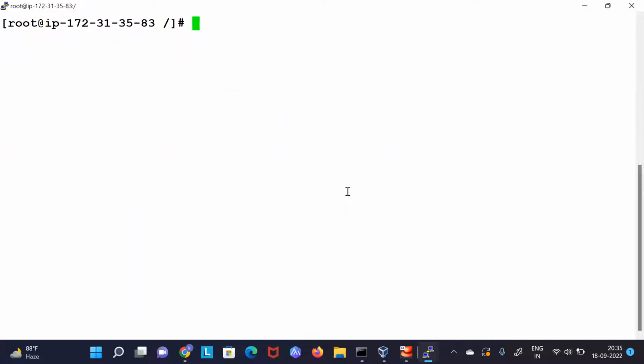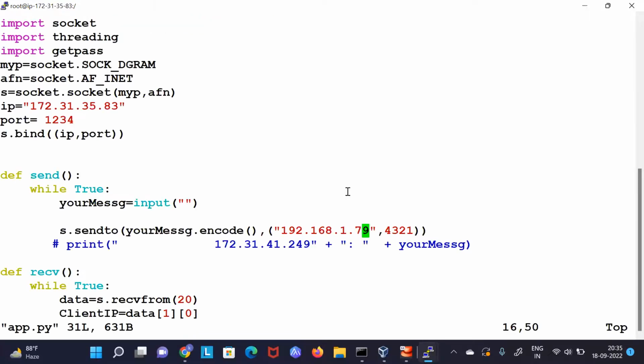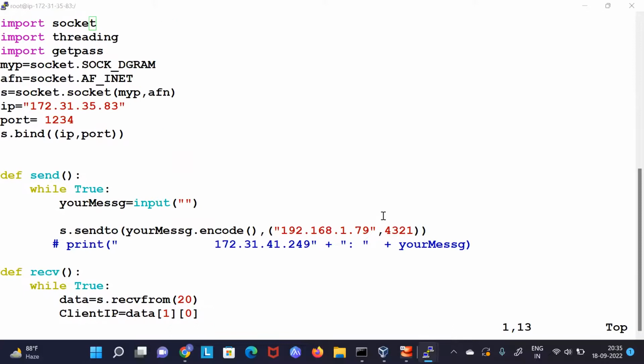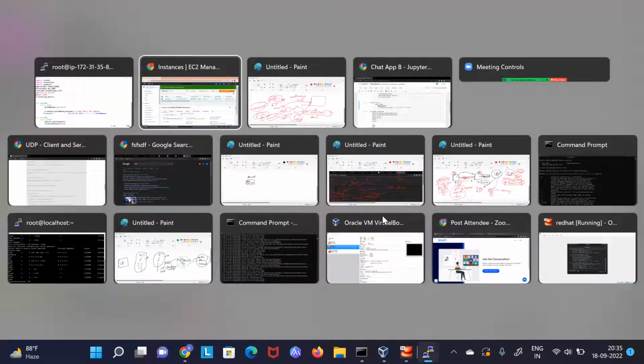Now here if I paste whatever I have created, the code which I have created here, so here I have created an application already, just the same code which I have pasted here. There is no difference. But let's say your friend is on the internet and you are on your local system and you want to do some chatting. By default, if you are using UDP, it would not be possible. Why is it not possible?